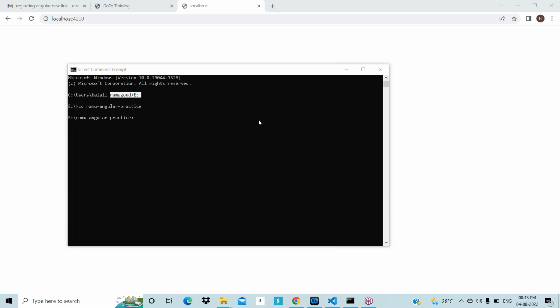Right, now type there, Ram, ng space serve. Click there, write ng space serve and press enter.